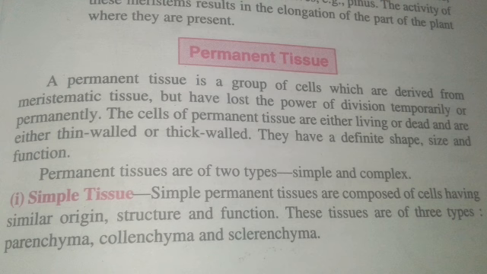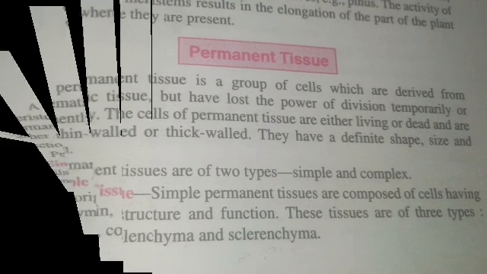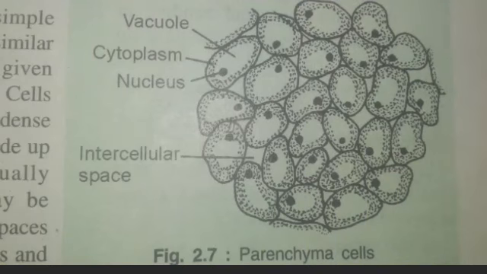Simple permanent tissues are composed of cells having similar origin, structure and function. These tissues are of three types: parenchyma, collenchyma and sclerenchyma. Okay, so starting with the parenchyma, a tissue composed of thin walled, loosely packed, unspecialized cells is known as parenchyma tissue. Parenchyma is the primitive simple tissue made up of cells which are similar in structure and function. It has given rise to the other types of tissues.